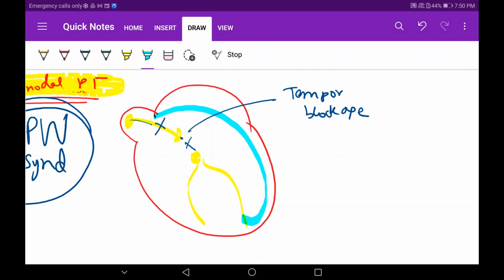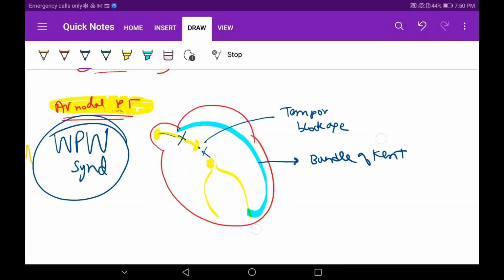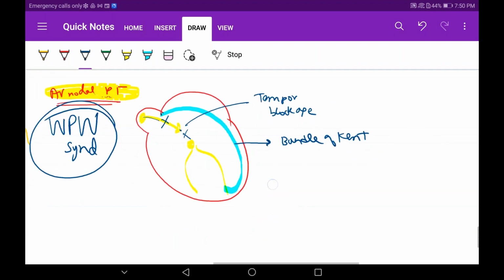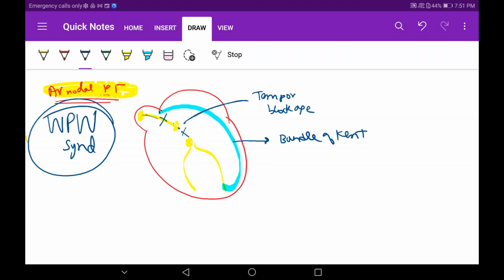You draw this diagram, guys. This I am giving the name bundle of Kent. Noted this down, guys. Till now, what have we covered? Yes, the SA node is sending the signal, but there is a temporary blockage, and these people will have an abnormal conducting system known as bundle of Kent. Up till here, you have understood? Yes.